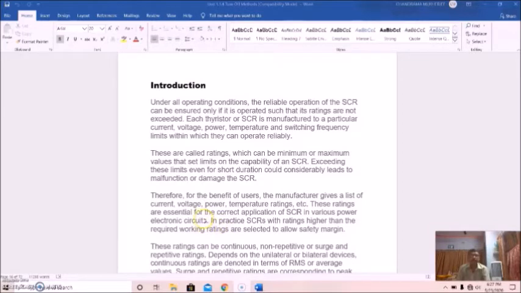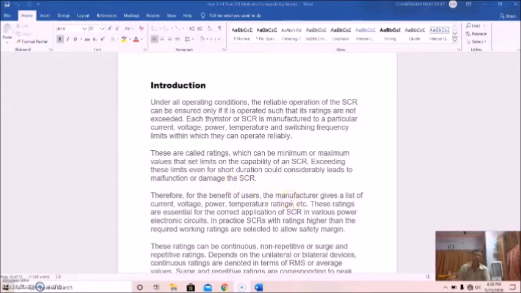This is very important because under all operating conditions, reliable operation of any SCR can be ensured if it is operated such that its ratings are not exceeded. Thyristor manufacturers specify particular current, voltage, power, temperature, and switching frequency limits within which they can operate reliably. These are called ratings. Basically, these are minimum or maximum values that set limits on the capability of an SCR.